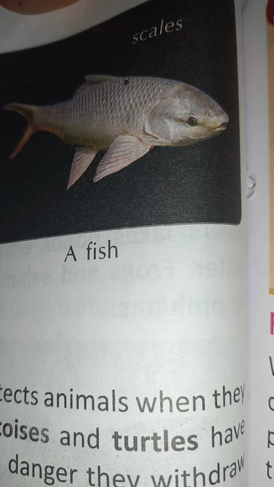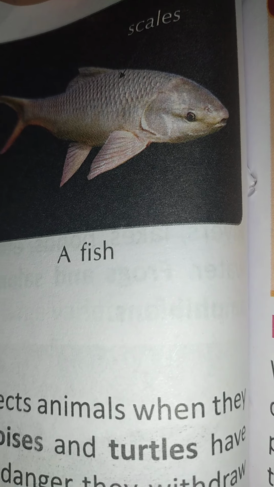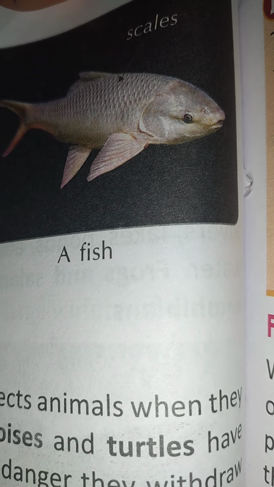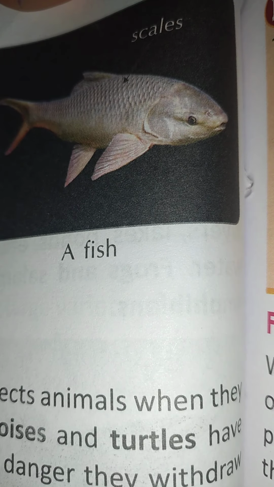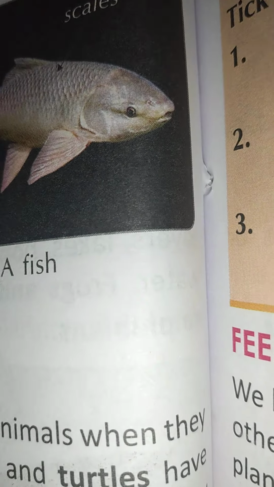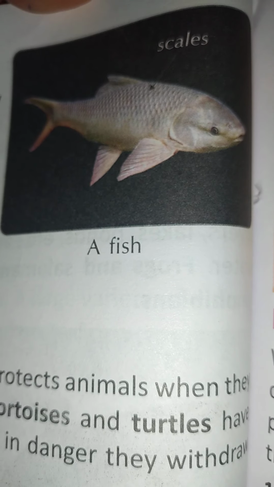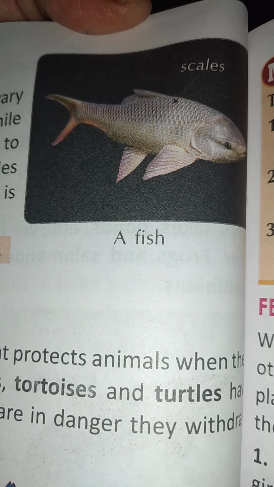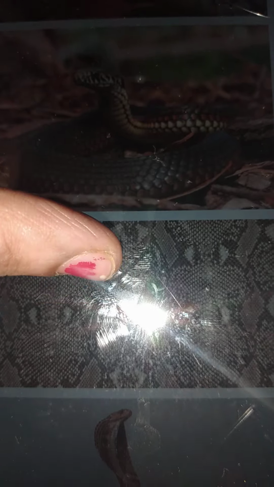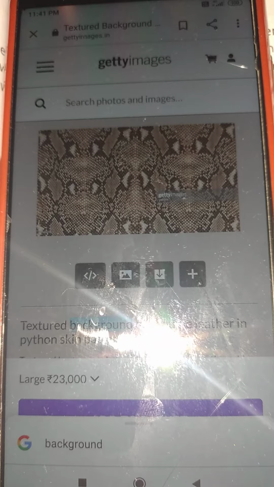Next, the snakes also have scales. You all know a snake picture. Now I will show you. So don't worry, but you just remember one snake. On the snake you have so many scales on its body, like this only. They also shed their skin periodically, which is replaced by a new one. Okay, understood children? Yes, see the scales on the snake's body, children. Is it clear? It is very clear. See this, these are scales. These are also scales.